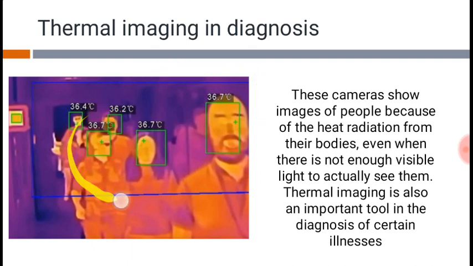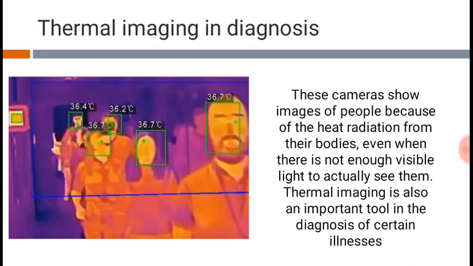Okay, so this is a sample image of that camera, which will be shown to a person when he uses that kind of thermal camera or thermal imaging device. So this thermal imaging device can also be used as a tool for diagnosis, for catching people who have infections.